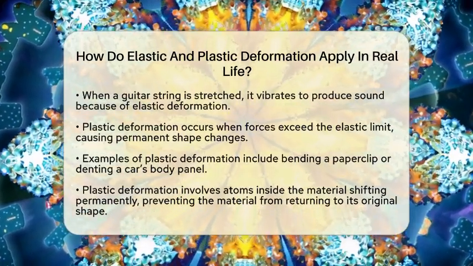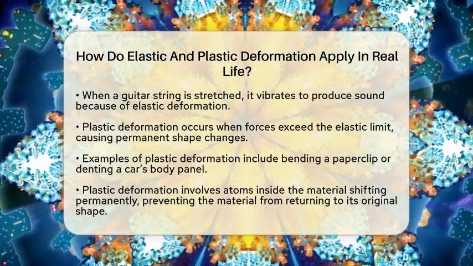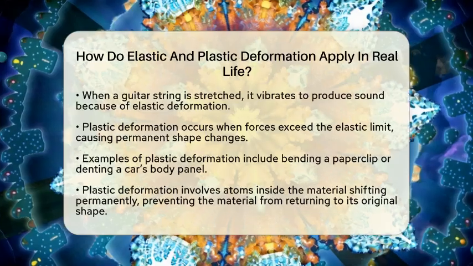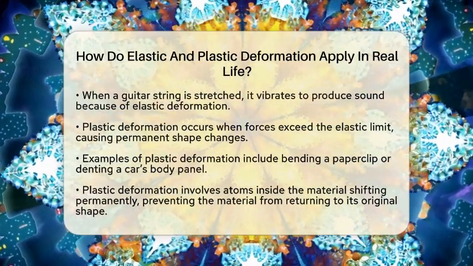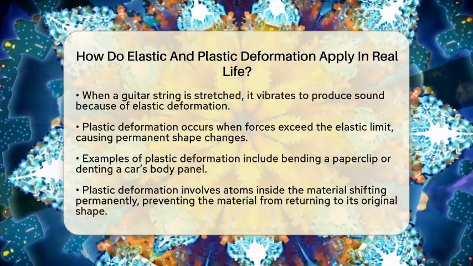Now, if you pull harder on that guitar string or bend a metal wire too much, you might see a different response. The material might bend or stretch permanently. This is plastic deformation. It's like bending a paperclip so it stays bent, or denting a car's body panel.